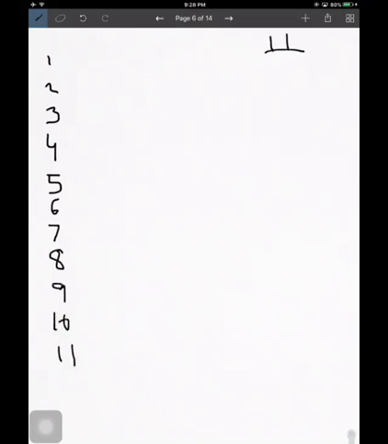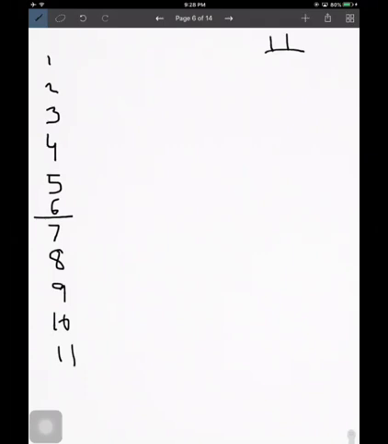Now divide the teams into 2 halves. This is an odd number, so for an odd number, what is the formula? Number of teams plus 1 divided by 2. 11 plus 1 by 2 is equal to how much? It is 6. So the upper half has 6, and in the lower half there will be 5 teams.